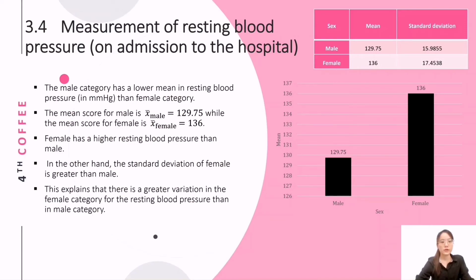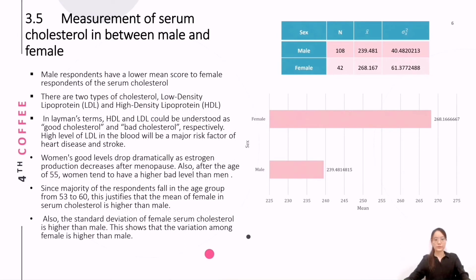Next one, 3.5, Measurement of serum cholesterol between male and female. From the table and figure beside, we can observe that male respondents have a lower mean score than female respondents for serum cholesterol. Since the majority of the respondents fall in the age group from 53 years old to 16 years old, this justifies that the mean of female serum cholesterol is higher than male. Also, the standard deviation of female serum cholesterol is higher than male. This shows that the variation among females is higher than males.